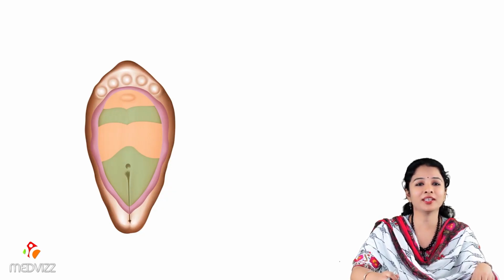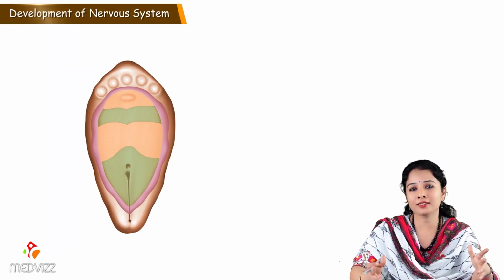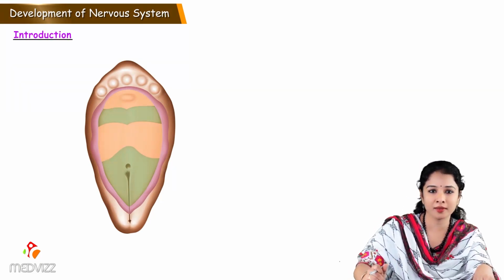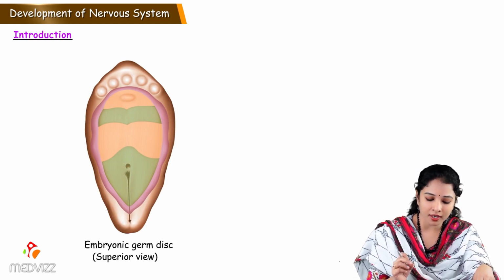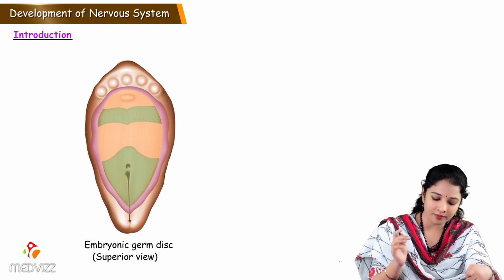Hello everyone. Today we shall start with the development of nervous system. So directly instead of going to the development of nervous system, we shall start with some basics. Here we can see a picture of an embryonic germ disc. So it is the superior view of the embryonic disc.